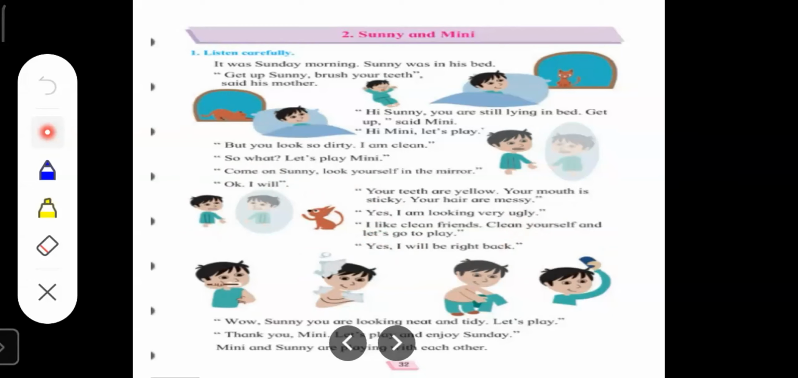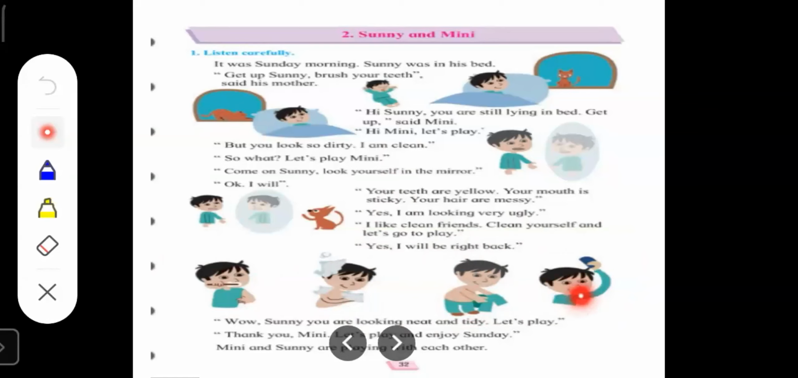You can see children here in this picture, Sunny is cleaning his teeth, then he is having bath, then he is wearing clean clothes, and then in the last he is combing his hair. So how does Sunny clean himself? First he cleans his teeth, then he is having bath, then he is wearing clean clothes, then he is combing his hair. Okay? Then, wow, Sunny, you are looking neat and tidy.